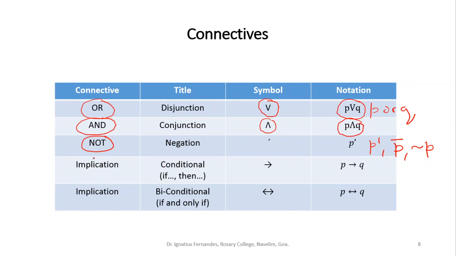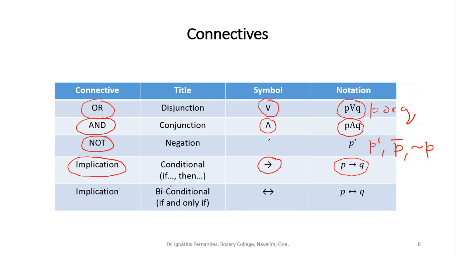Then there are conditional implications. We saw that there was a statement: if this happens, then something else happens. So there is "if then". This is a notation for conditional. If I have two statements P and Q, and we say that if P happens then Q happens, this is how we write it. We say P implies Q, and we read it as if P then Q. If P happens then Q happens.